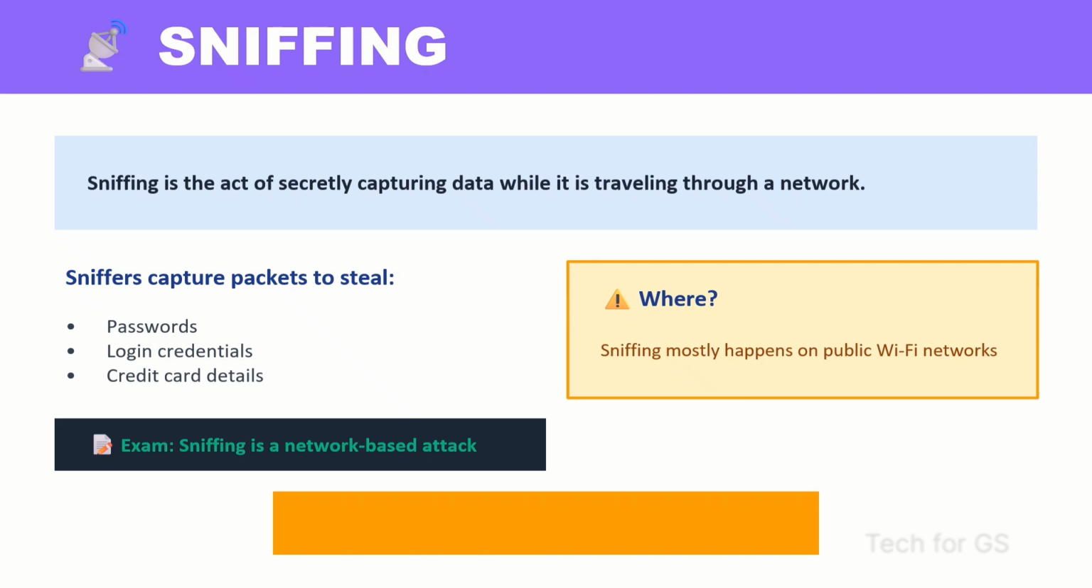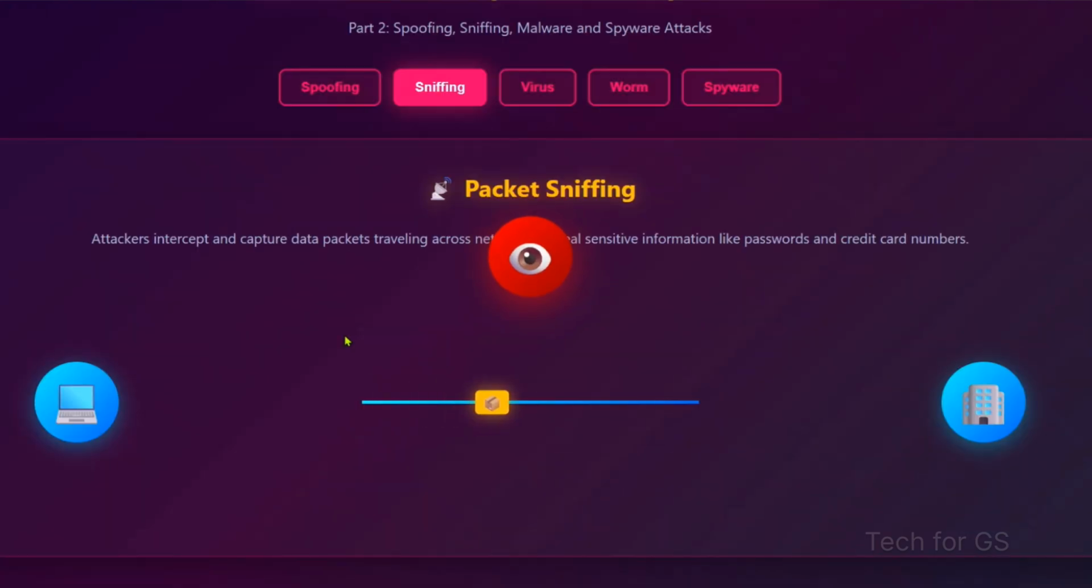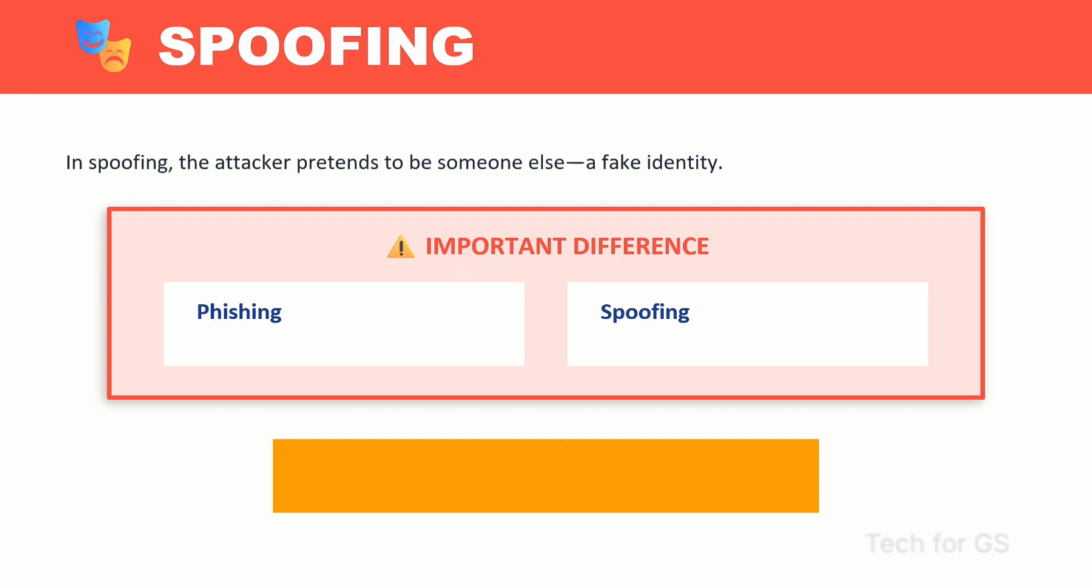The main thing here is that sniffing is a network-based attack. It is a silent listener. Packet sniffing: attackers intercept and capture the data packets traveling across a network and steal sensitive information like passwords and credit card numbers. The next one is spoofing.